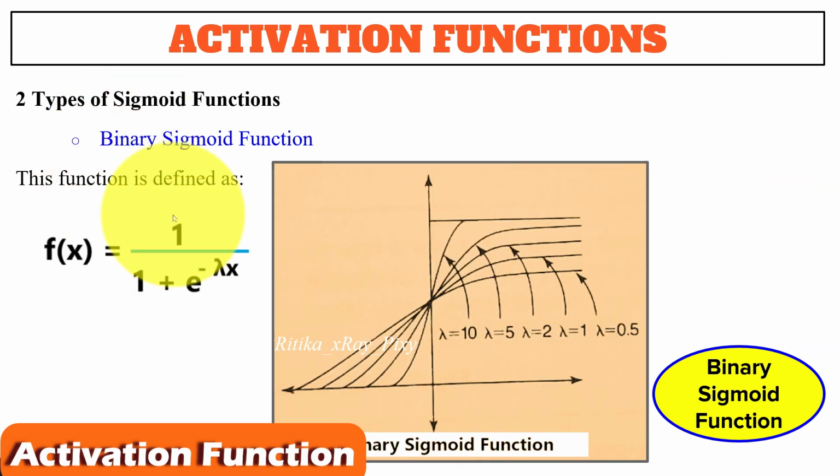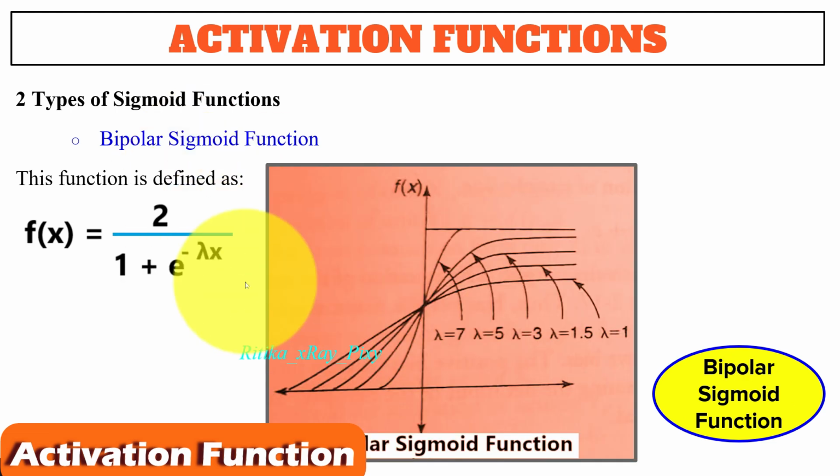So we have two types of sigmoid functions in the problem that we are going to solve. In that problem we will use these two functions to solve the problem. So here we have the first type, that is binary sigmoid function, that we can define using this. f(x) is equal to 1 divided by 1 plus e raised to the power minus lambda x. Here you can see the representation of this function, and this one is widely used in backpropagation networks. Next one we have bipolar sigmoid function that we can define using this.